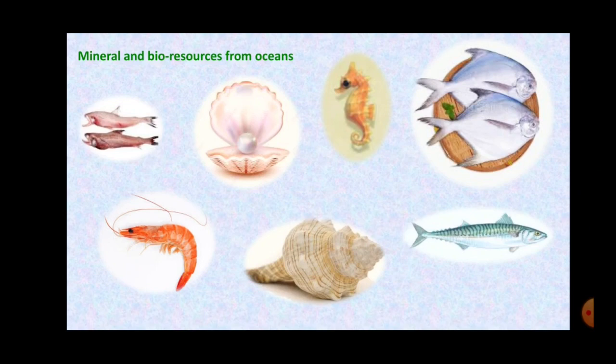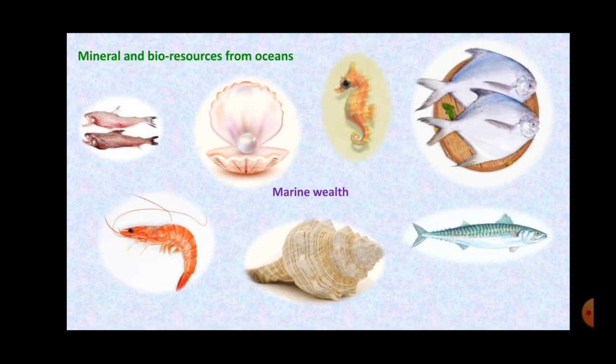We get different living and non-living resources from the sea. Now, at the bottom of the oceans, we get many minerals and gems. All these are found at the bottom of the sea or the ocean.